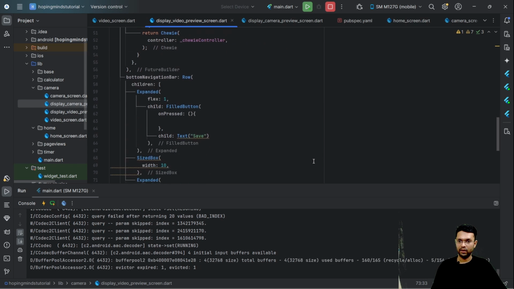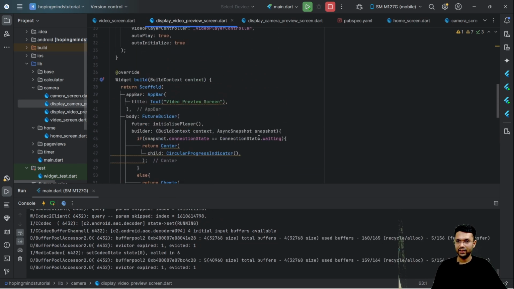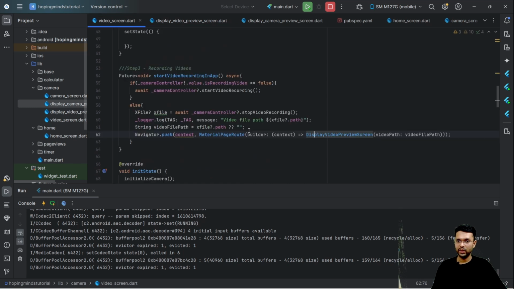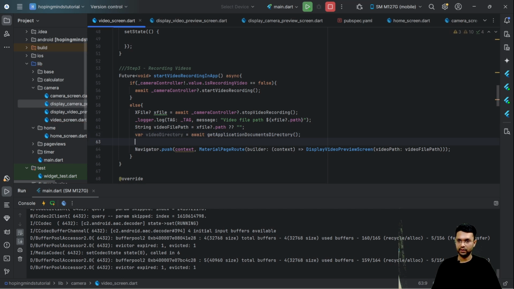Well, what I intend to do is, in the video player screen, this video file path got saved into my cache memory location. Now what I'll try and do is create a video directory and I'll say get application documents directory.